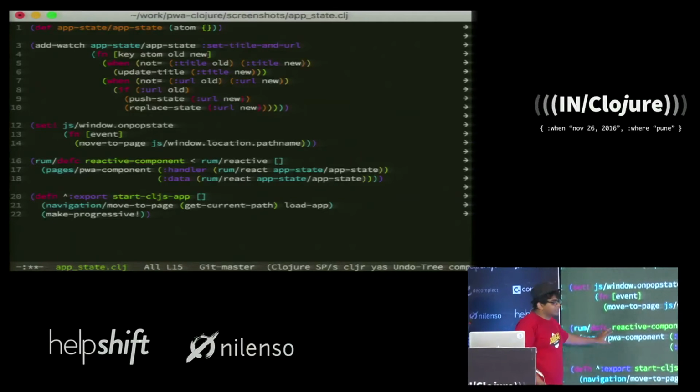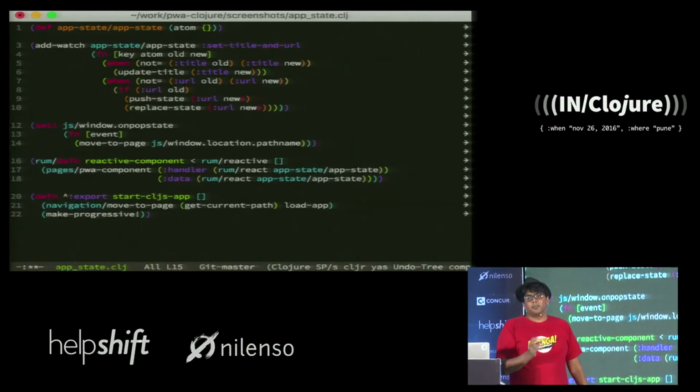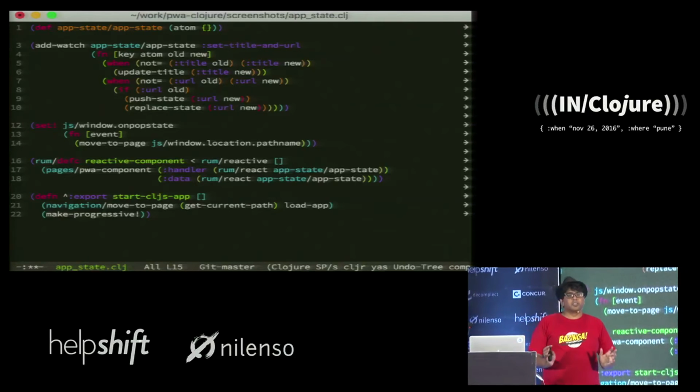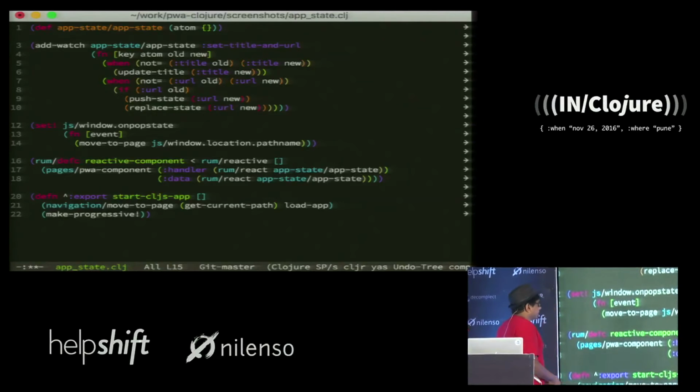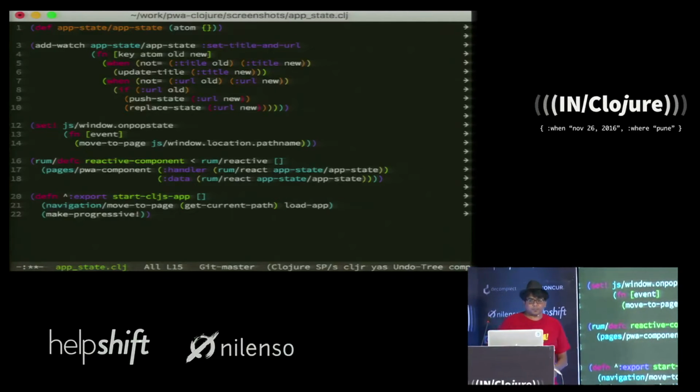I've chosen rum for this example because it's a really simple, easy to understand wrapper over React for ClojureScript, but you could also use Om or Reagent or any of the other libraries.